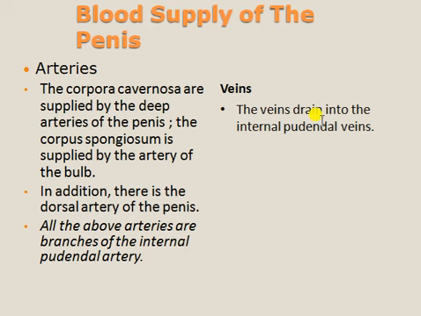The veins drain into the internal pudendal veins. Already I said that arteries supply oxygenated blood and veins collect the deoxygenated blood. So that's why we call it drain. The veins drain into the internal pudendal vein.